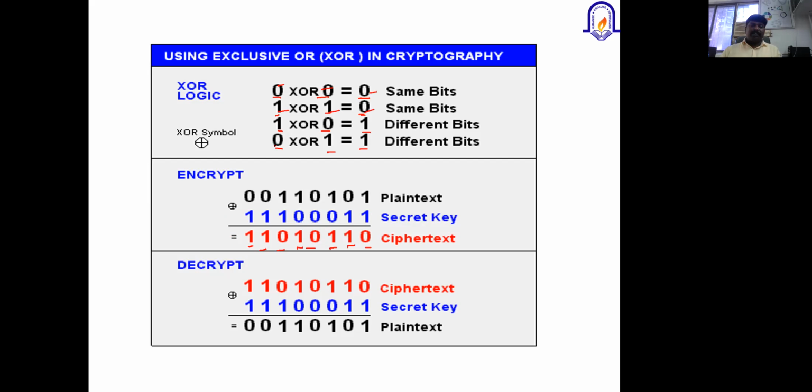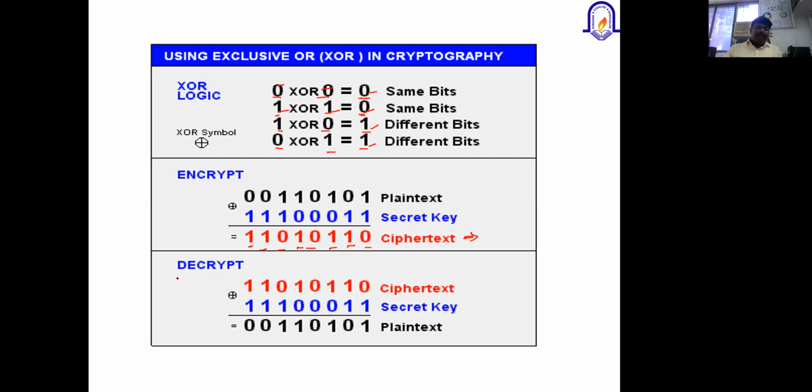If it is 01 or 10, in those cases the output will be 1. So this is the ciphertext which we produce based on the two input values, the plain text as well as the secret key, and the ciphertext has been produced.